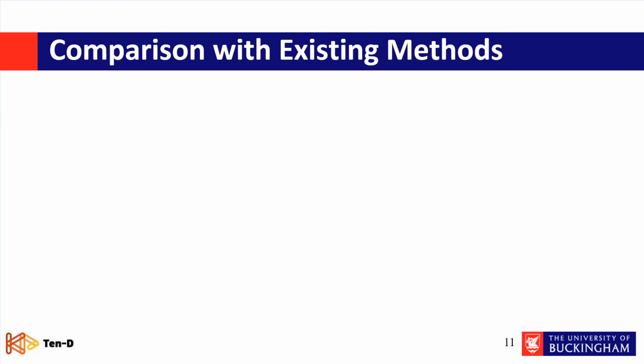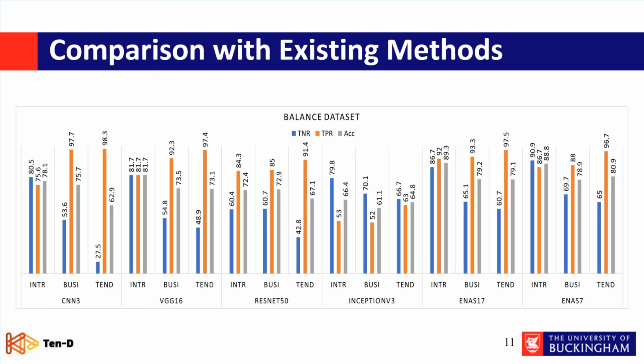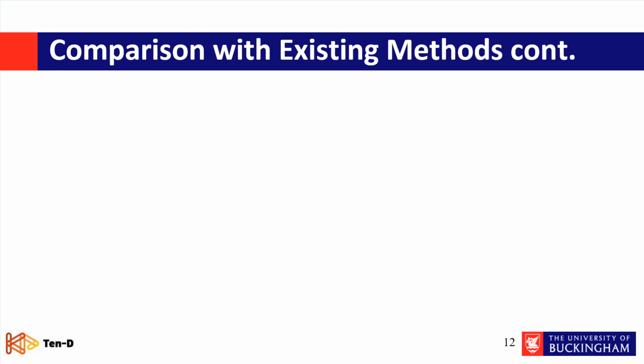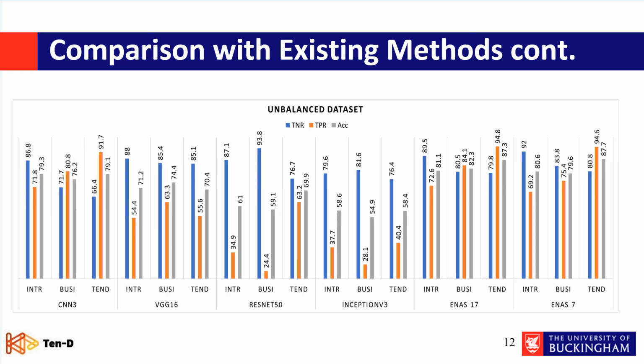Then, to see whether ENAS is worse in overfitting than other architectures, we compared ENAS with other existing techniques. We used three for transfer learning and one from scratch, and the results show that ENAS-7 and 17 still outperform the existing techniques on balanced data. We also did the same comparison using the unbalanced dataset, and we found that our ENAS models outperformed the others in terms of performance on the external dataset, and there's also a balance between true negative and true positive rate in ENAS models.